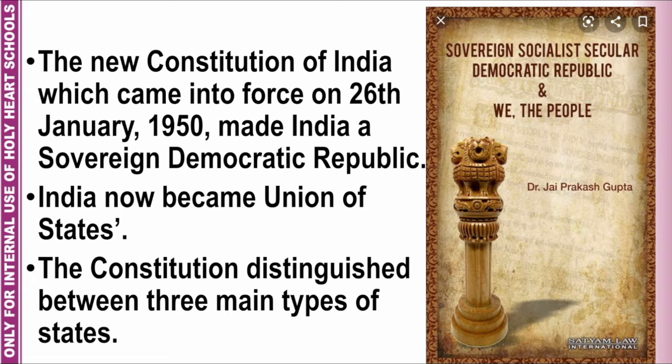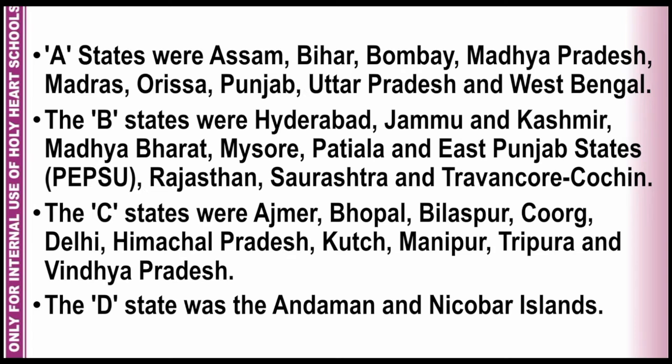The Constitution of India distinguished between three main types of states. The A states were Assam, Bihar, Bombay, Madhya Pradesh, Madras, Odisha, Punjab, Uttar Pradesh, and West Bengal. The B states were Hyderabad, Jammu and Kashmir, Madhya Bharat, Mysore, Patiala and East Punjab States Union, that is PEPSU, Rajasthan, Saurashtra, and Travancore-Cochin. The C states were Ajmer, Bhopal, Bilaspur, Coorg, Delhi, Himachal Pradesh, Kutch, Manipur, Tripura, and Vindhya Pradesh. And the last category was the D state, which was the Andaman and Nicobar Islands.